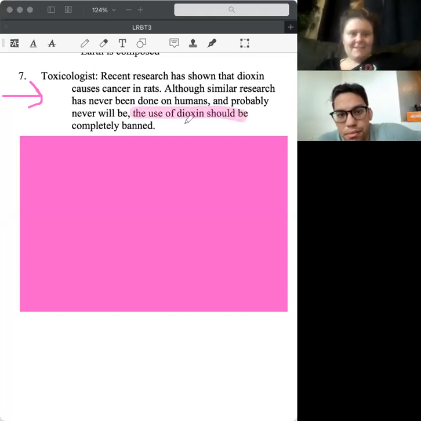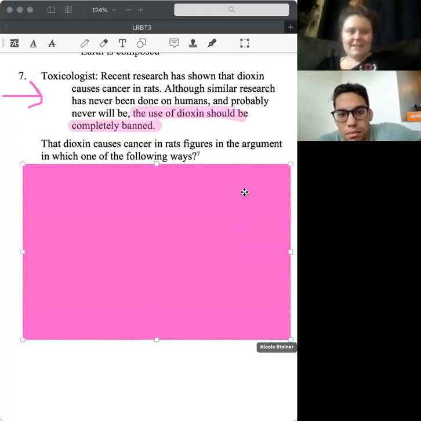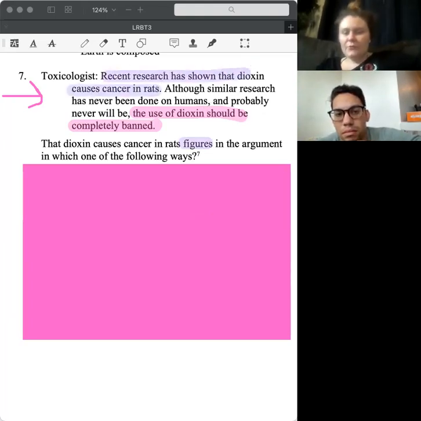Excellent. So we find our conclusion, and then we would read our question stem, and it says the Dioxin causes cancers in rats. Figures in which of the following ways? And so this is how we know it's a role question, because it's saying like figures or uses. And before we go into our question stem, we want to find this above, and we want to make a loose prediction of what is the relationship between that sentence to our conclusion. Like, why does the author include it?